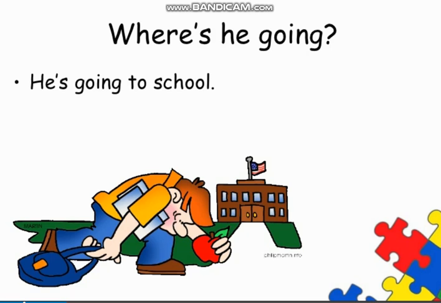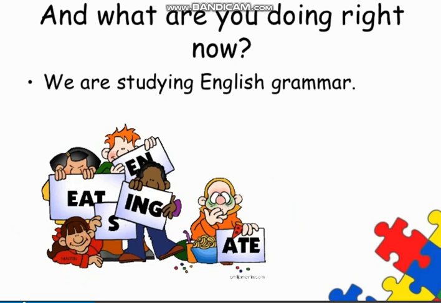That's why we say that in this sentence the action is still in progress, and it is in present continuous tense. And what are you doing right now? We are studying English grammar. If someone asks you what are you doing right now, the answer would be we are studying English grammar. So it is also an action which is still in progress, like it is continuing, we haven't finished it yet, and we are doing it at this moment.